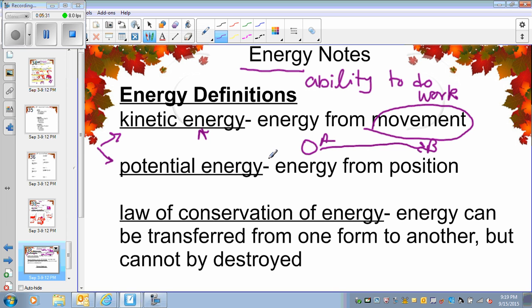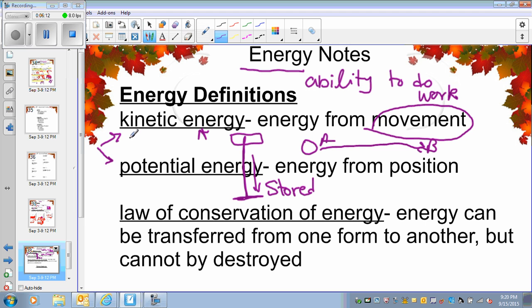Whereas the potential energy is the energy of position. So let's say you have your book or folder, it is sitting on the desk. If you pick it up, hold it up, you have used your energy to pick up the book. So that energy has been transferred to the book now. If you leave the book there, it is going to use that stored energy to come back to the desk. Okay, so potential energy is the stored energy, whereas kinetic energy is the energy of the movement.